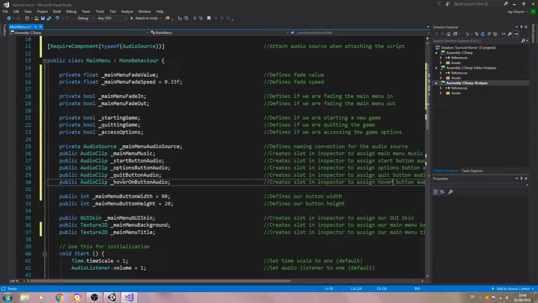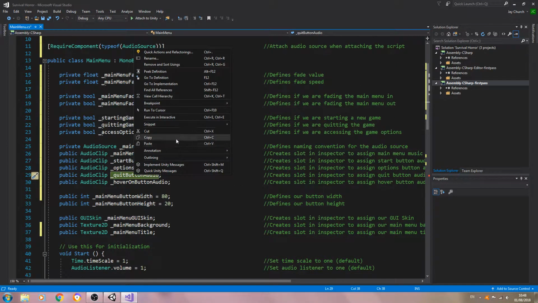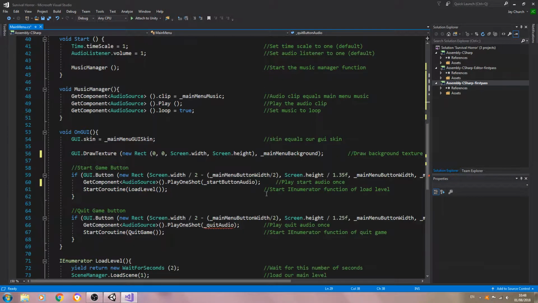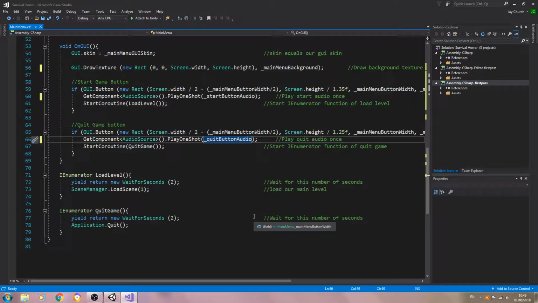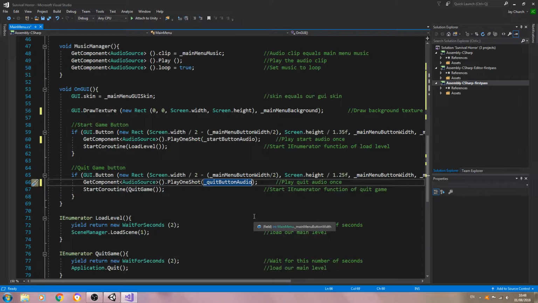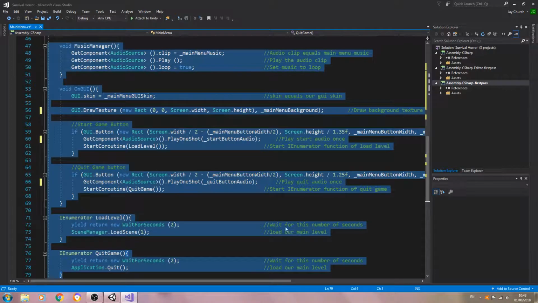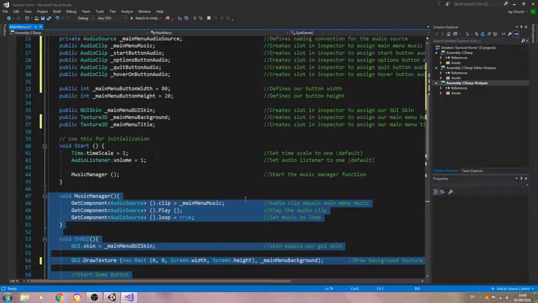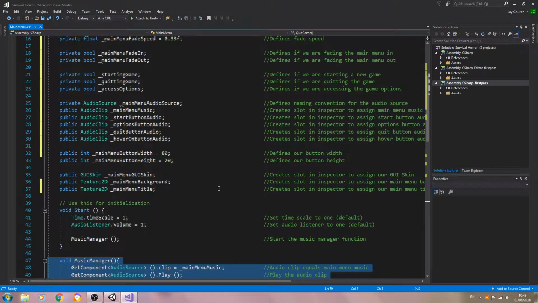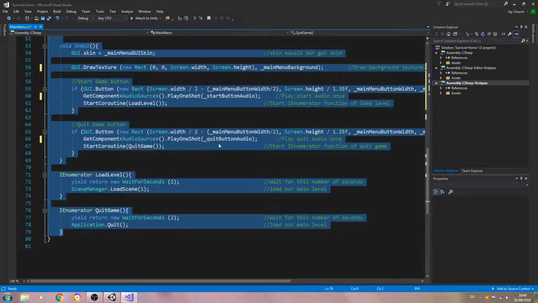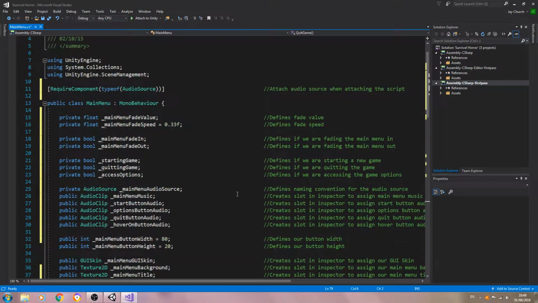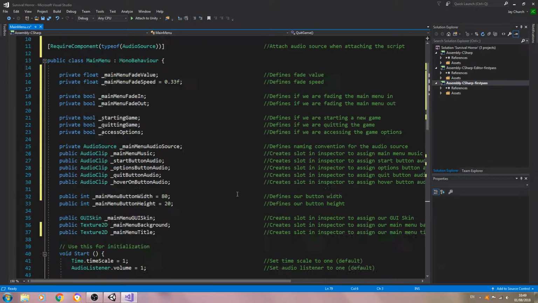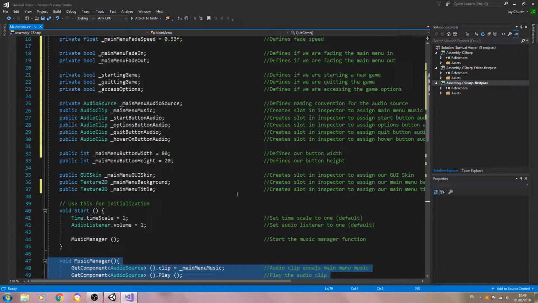And let's just come and copy the new quit button naming convention. Let's paste that in. And we are going to overhaul all of this as well. So again, please don't worry about it if it looks untidy at the moment. We're coming back to that. That's all the variables we need in place, and we'll pick this up in the very next lesson.